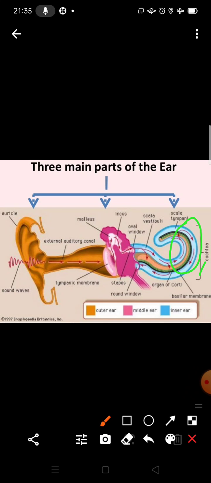The pinna is the outer part of the ear, and this diagram shows the internal and external structure of the human ear.